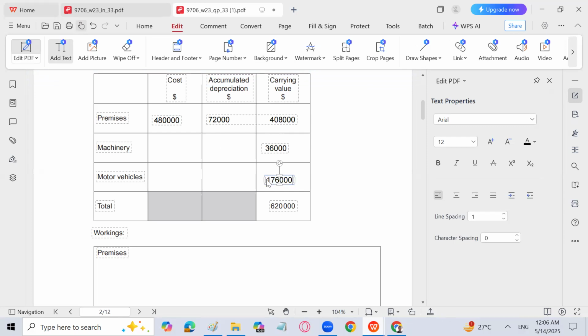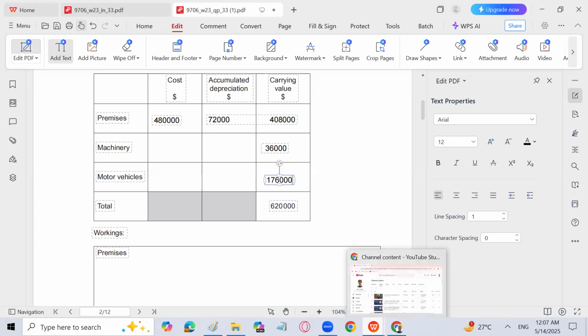I have just shown it before going for the calculation of machinery, for understanding purposes, that we can calculate the carrying value of motor vehicle easily by taking the difference of 6,20,000 and 4,08,000 and 36,000.